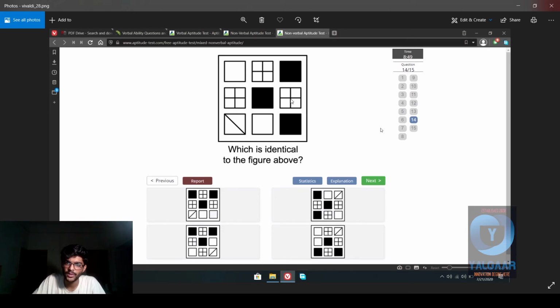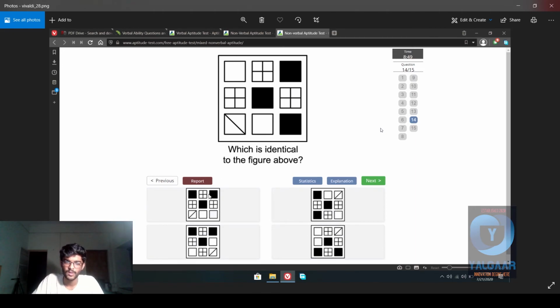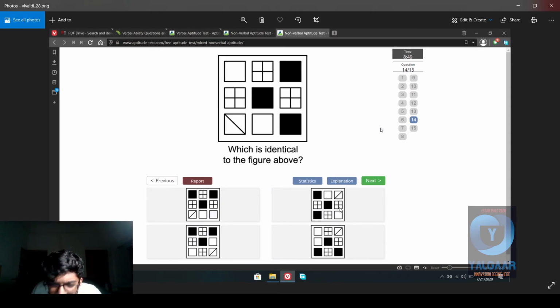Same here, we need three of these window shapes with one of the window shape between these three black over here, but this is in this kind of weird triangle around the center, which is not over here in that particular orientation. It stays the same, which is wrong. This seems right. Also in the same line as this, we have this, but it's along the line of that, which is wrong. So it should be at the bottom.